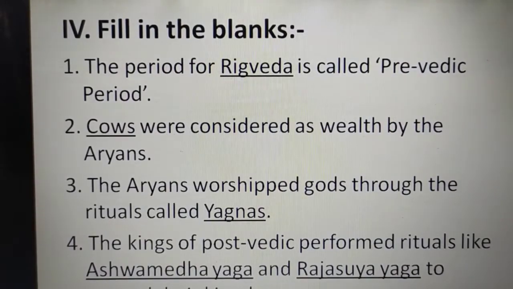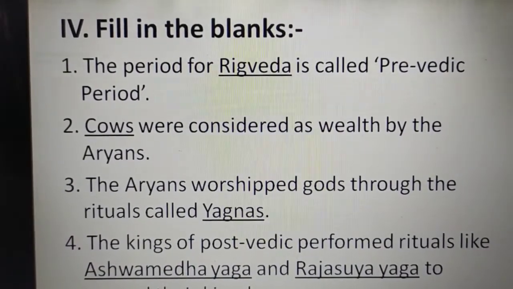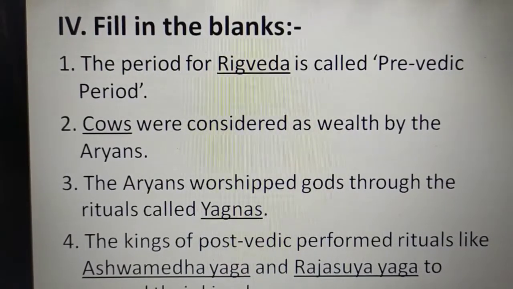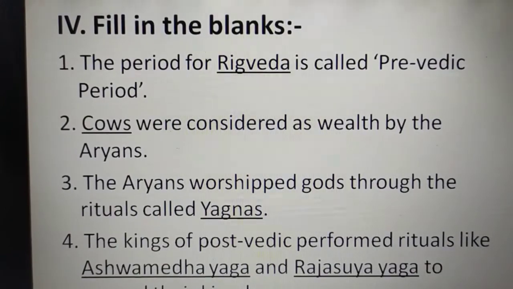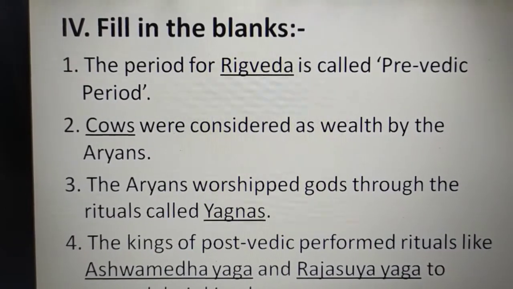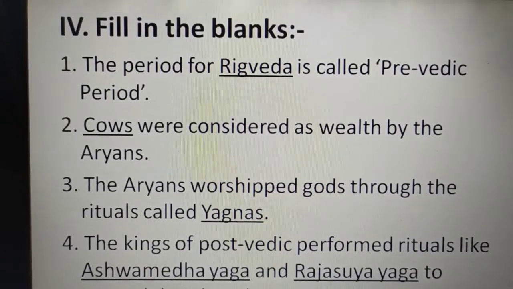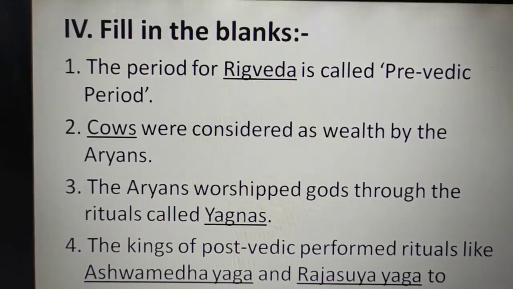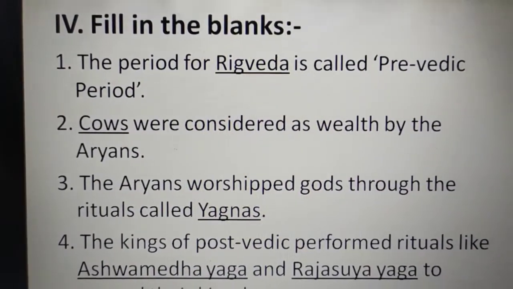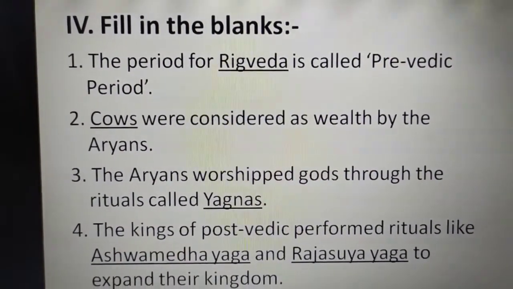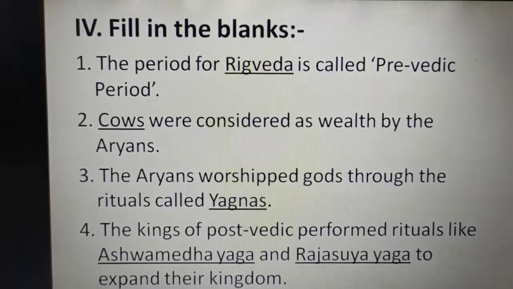Next we'll move on to the second one. Dash were considered as wealth by the Aryans. Answer is cows. Cows were considered as wealth by the Aryans, and very often battles took place to gain the cows. So next we'll move on to the third question.